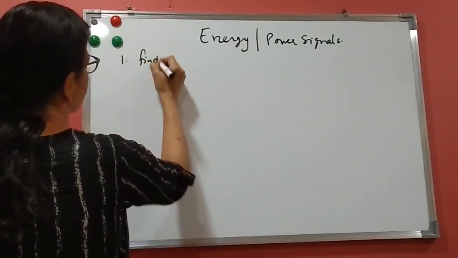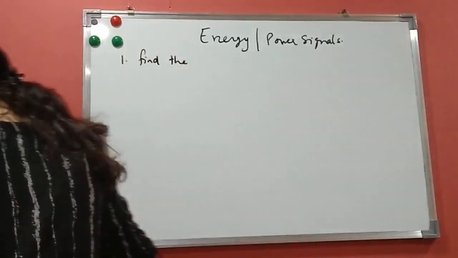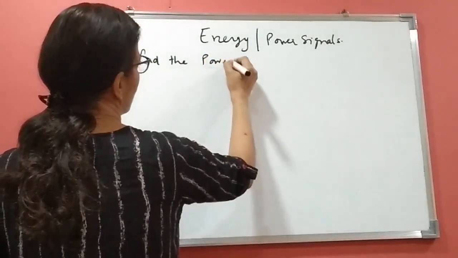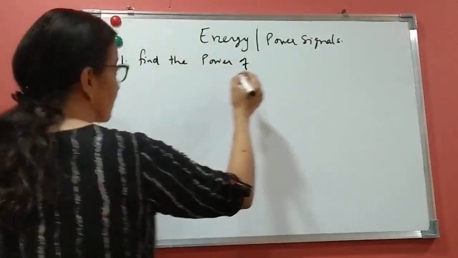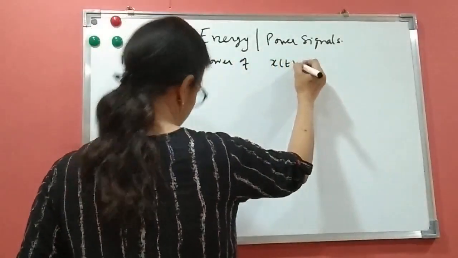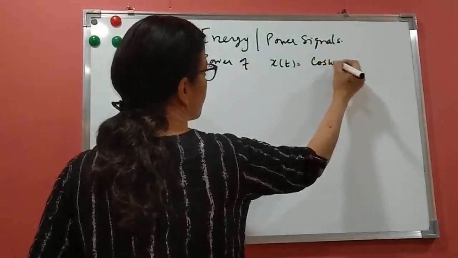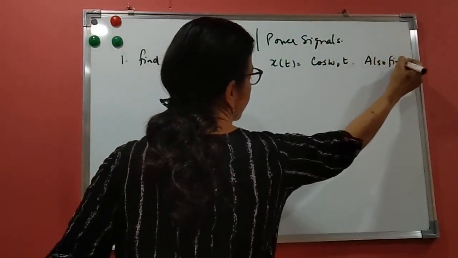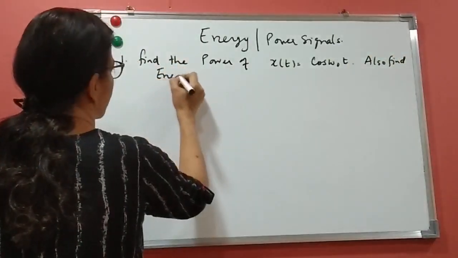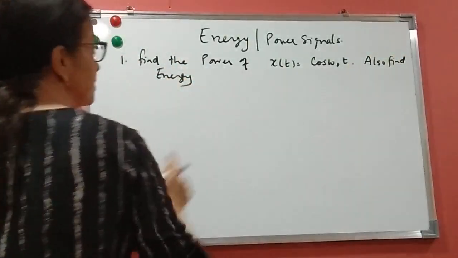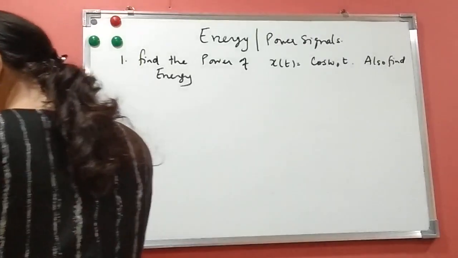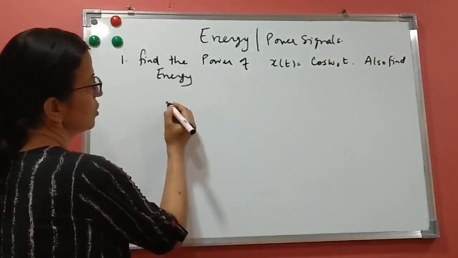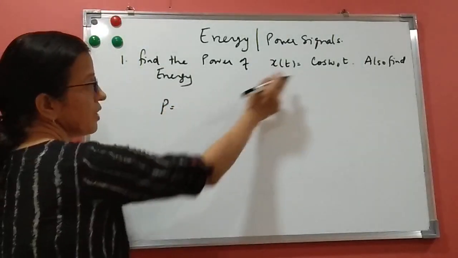Find the power of x(t) equals cos omega naught t. Also find the energy. So this is a continuous time signal. We'll write down the power, and this is periodic.